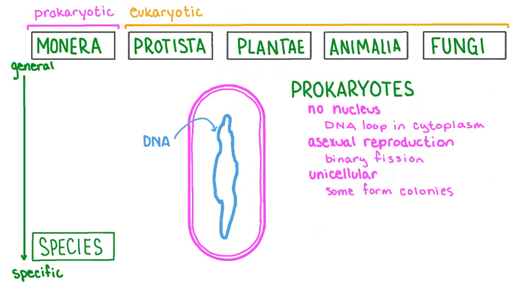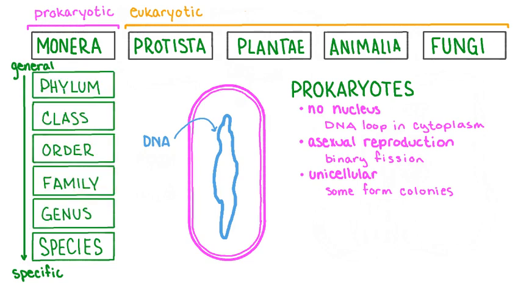In addition to not possessing a nucleus, all prokaryotes reproduce asexually through a process called binary fission. Prokaryotic organisms are also all unicellular, although some of them can link together into strands or form colonies. The organisms within Kingdom Monera can be further classified based on other traits into various phyla.